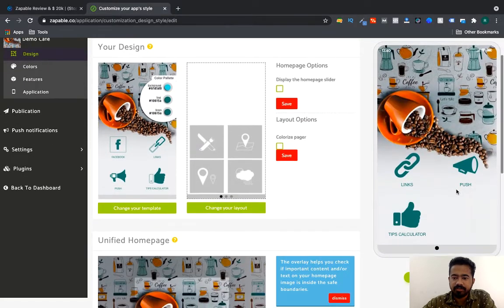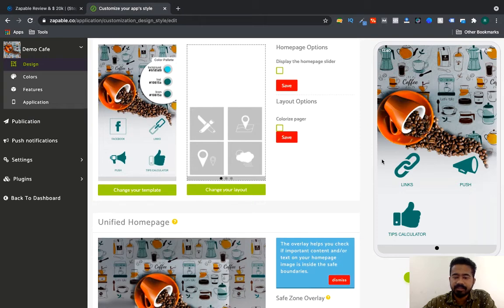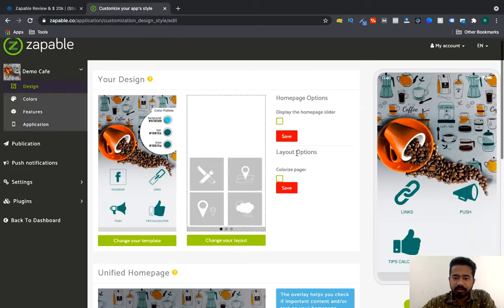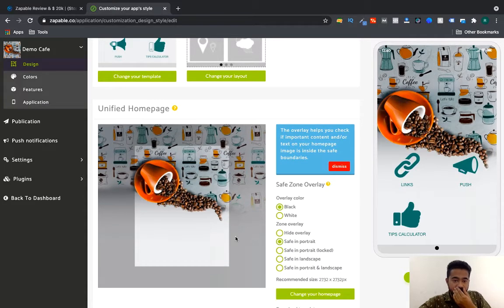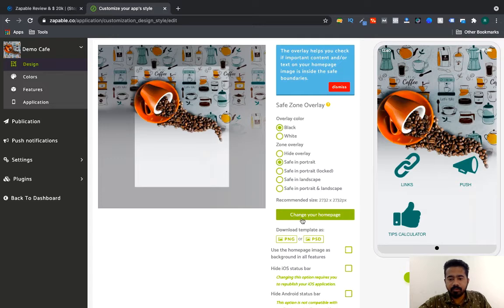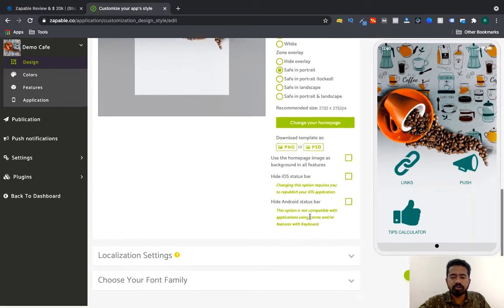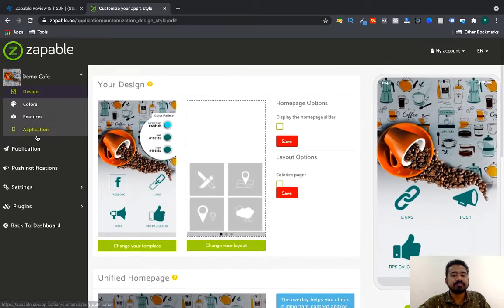Now here you can see a basic application we have. If I want to add some more features like login, membership, and all that stuff, how is that going to be done? First, you can design your home page here. You can also change the image of your home page, the branding, the logos, all that can be done from here. Now if you want to change the layout, this is the current layout.